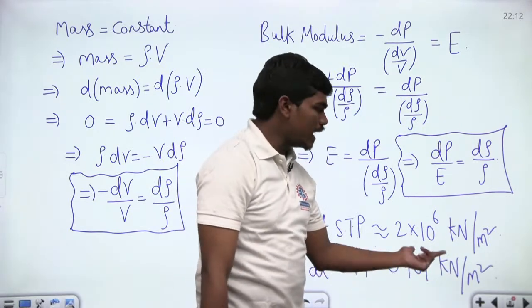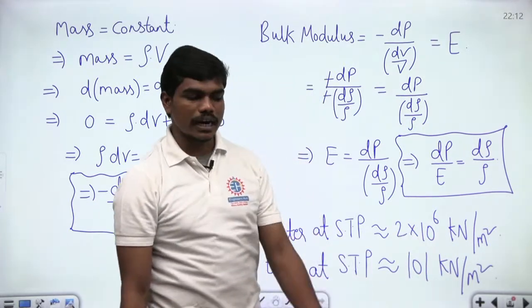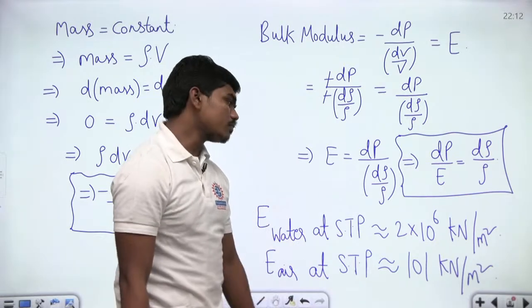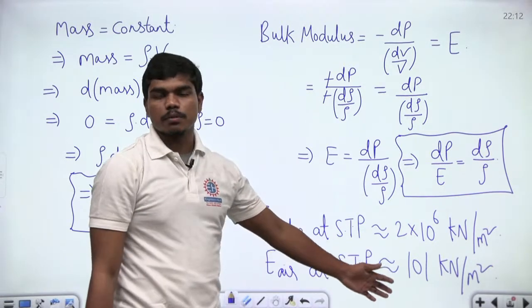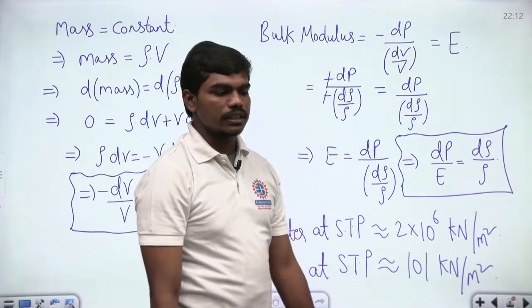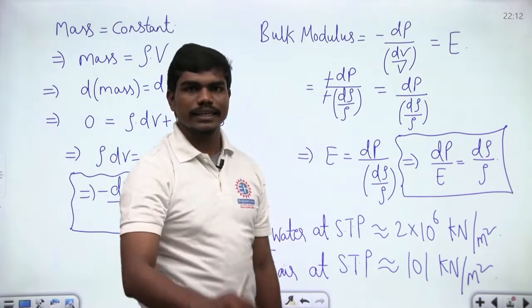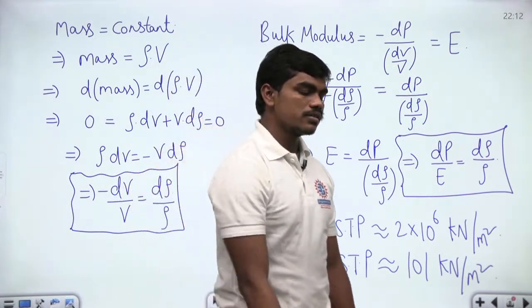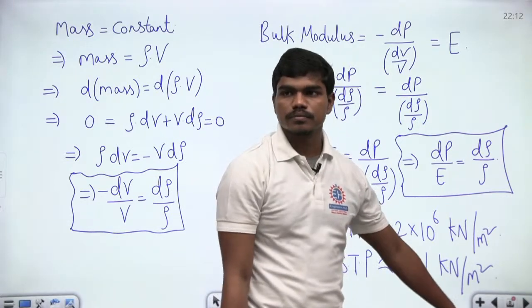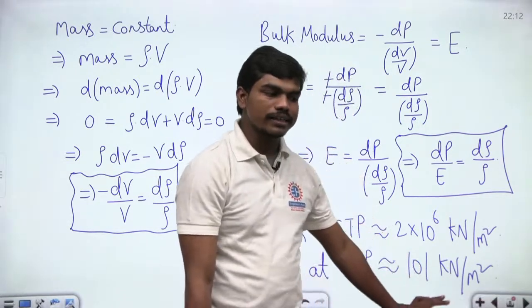This is a bit easy as compared to water. STP means standard temperature and pressure. Generally standard pressure is 1 atmospheric pressure and standard temperature is 25 degrees Celsius. In some references they take it as 20. Fine. So is that clear? Are you all clear till this moment?